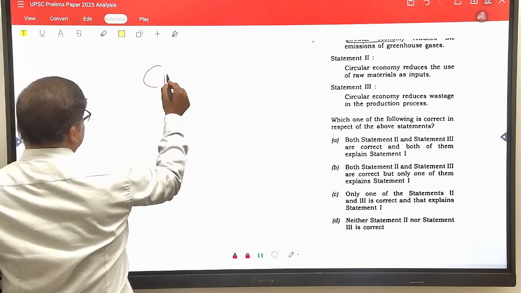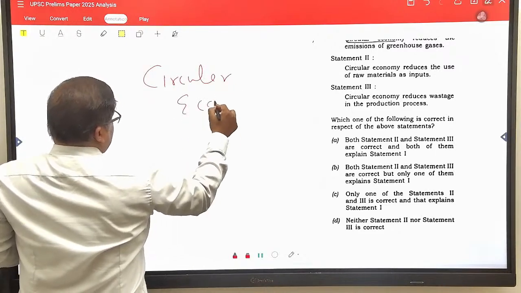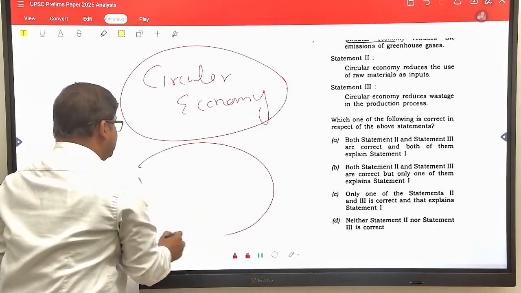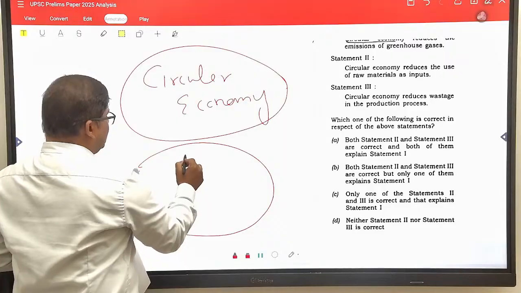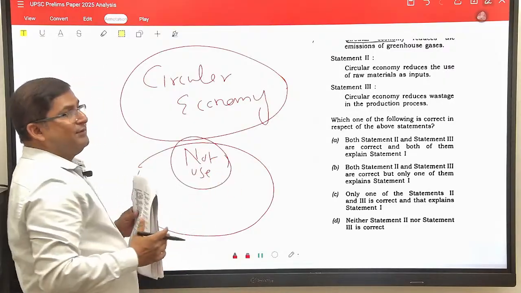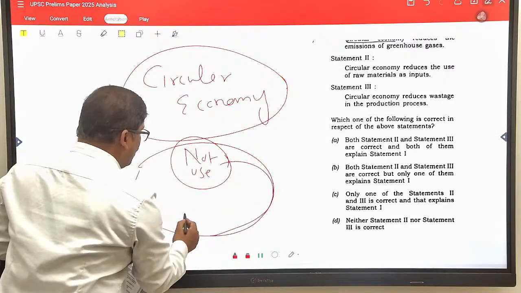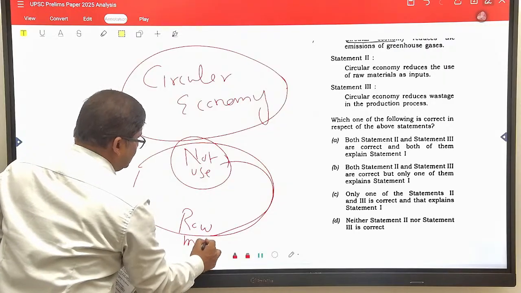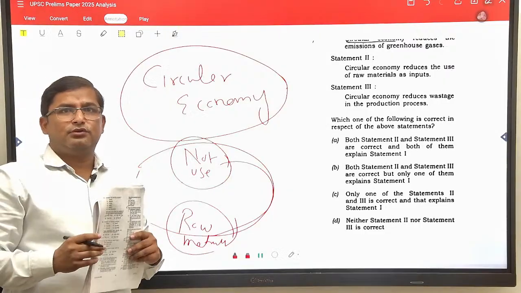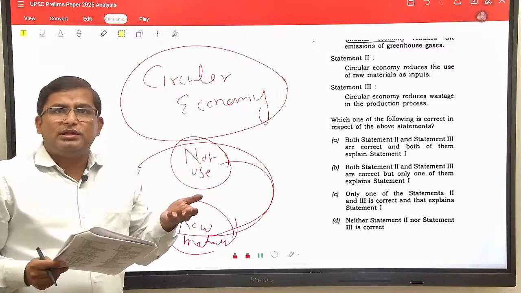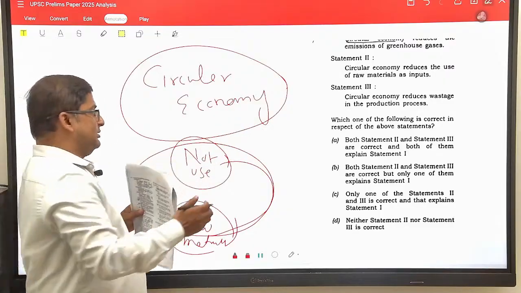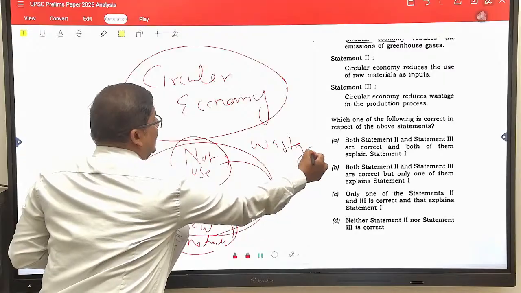Circular economy is a concept where products are used in circulation. For example, if a product is now not in use, then this unused or wastage product can be used as a raw material to make another product. That is the concept of circular economy. If a product is no longer in use, then that same product, instead of going into wastage, can be used to make another product.